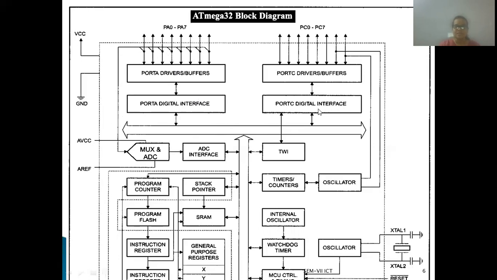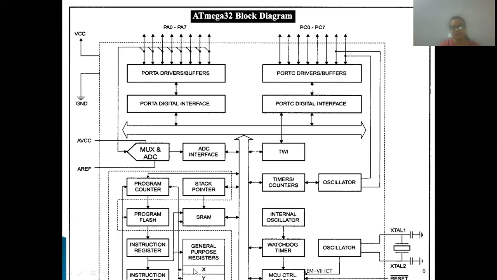Now, port C also has different functions, such as TWI, then timer counters and oscillators, all connected with this. The oscillator pins are PC6 and PC7. Then the ATmega32 has a program counter, stack pointer, program flash and SRAM.